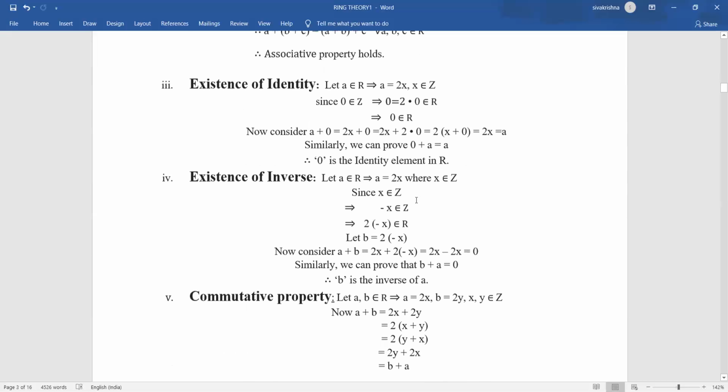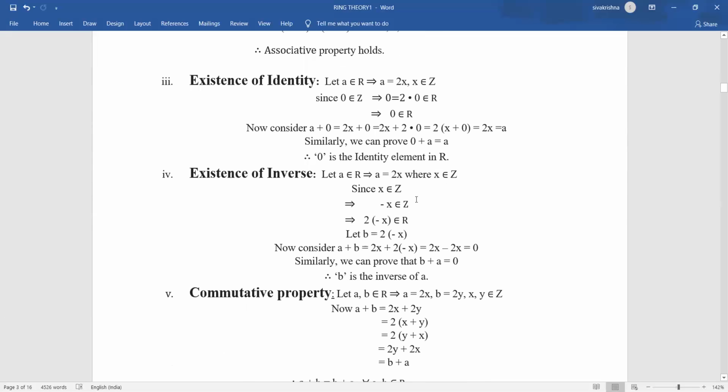Coming to the next one, that is existence of identity. For this property, I have to consider an element a belongs to capital R. Whenever a belongs to capital R, that a should be of the form 2 into x, where x belongs to Z. In the set of integers, clearly 0 belongs to Z, and I am writing that 0 as 2 into 0.